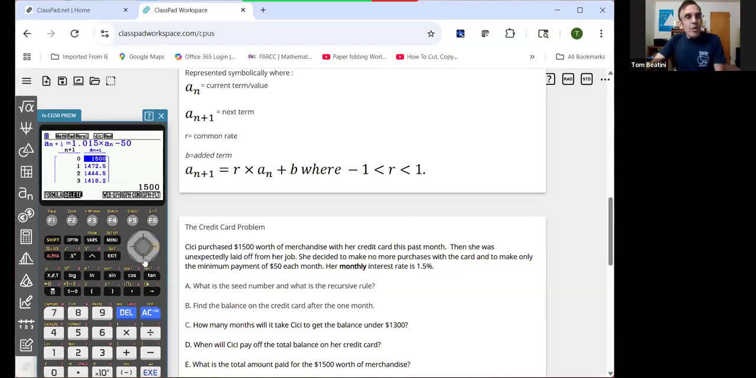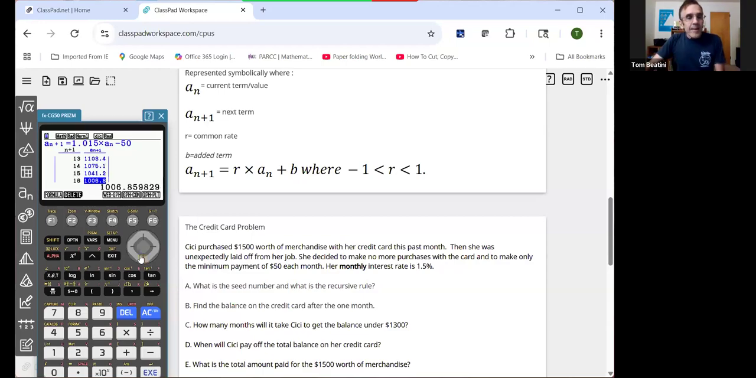And it looks like after 1 month, she made a $50 payment, but has only eaten into $28 or $27.50 of principal. So let's go down in our table and find out when she's going to get it under $1,300. So it's going to take 7 months. Okay. We can keep scrolling through the table.